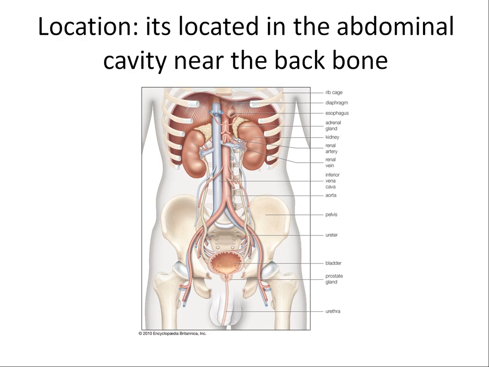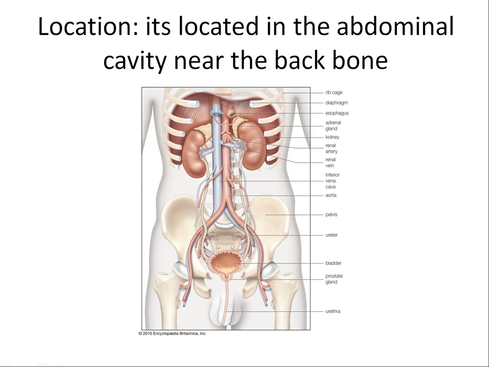So where is your urinary system? It's in the, yes, abdominal cavity. Repeat after me, abdominal cavity. Yes, that's correct. And where? It's near your backbone. So again, where is the urinary system? It's in the abdominal cavity near the backbone.